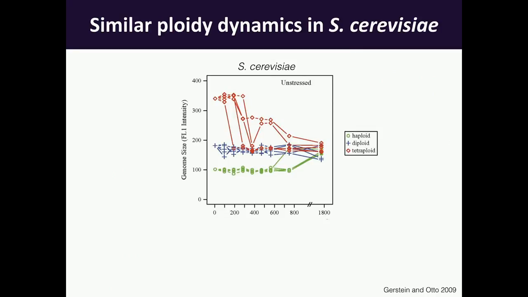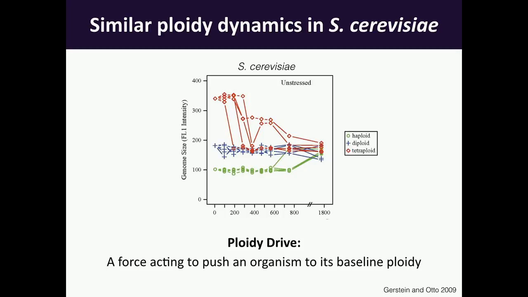And we see the same sort of observation in Saccharomyces also. This is work done by Elisa Geerstein when she was a graduate student in Sally Otto's lab, where you have haploids, diploids, and tetraploids all converging over much longer time periods back down to the diploid state. And so this comes to this idea of ploidy drive, and that is that there is some force that is acting to push an organism back down to its baseline or historical ploidy.